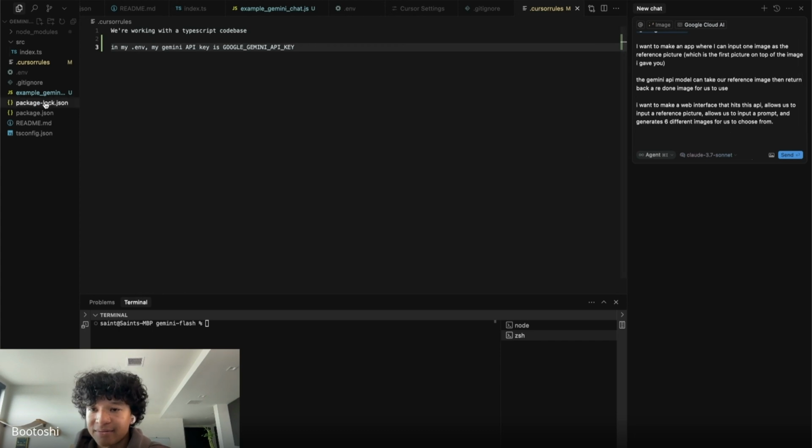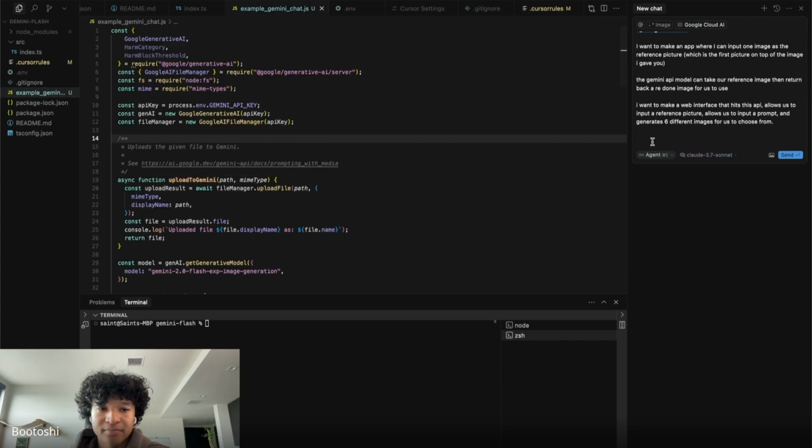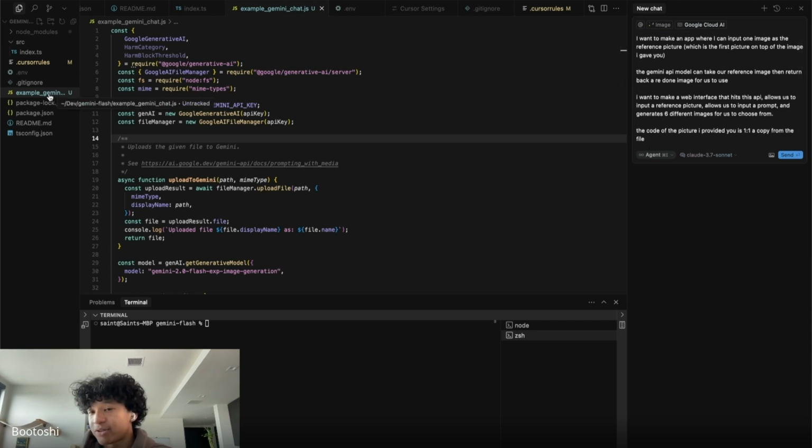I'm going to say, this code file, the code of the picture I provided you, is a 1-to-1 copy from the file. What's cool about Cursor is you can either drag files into the chat or @ files into the chat. This is how you give the AI system context of the specific files you're working with.